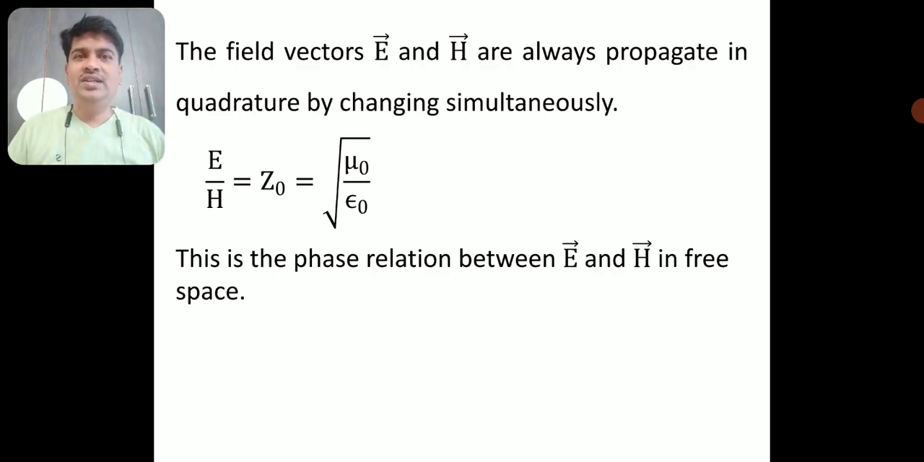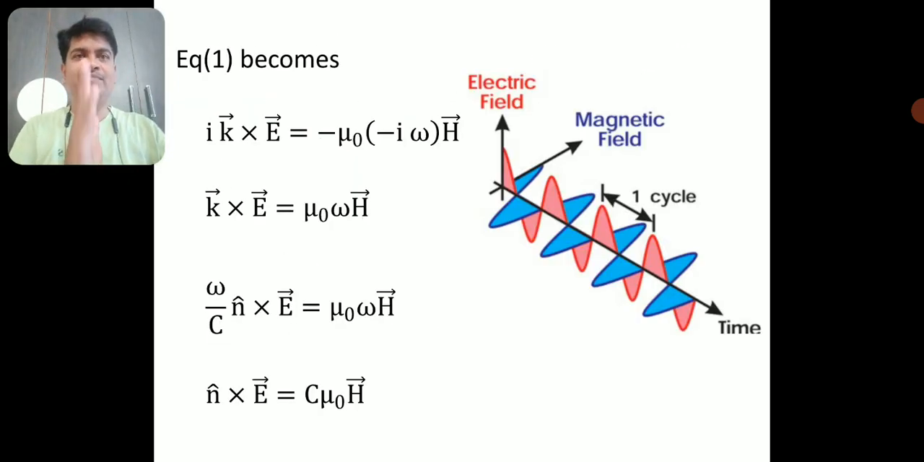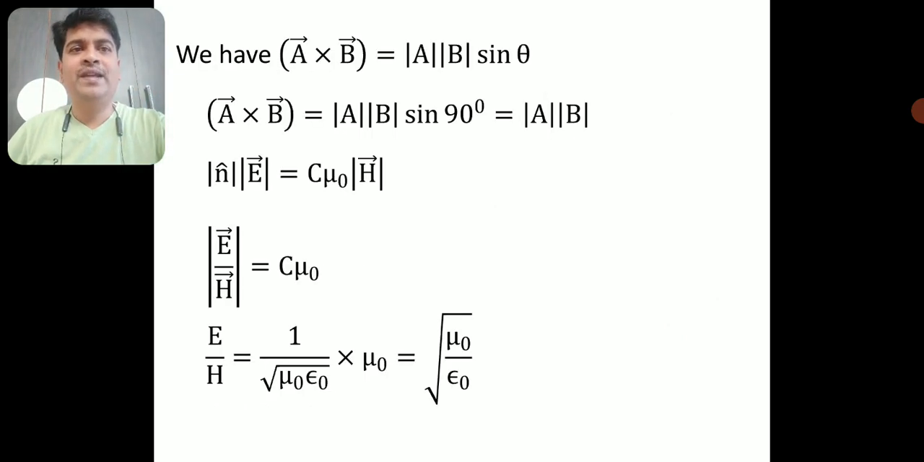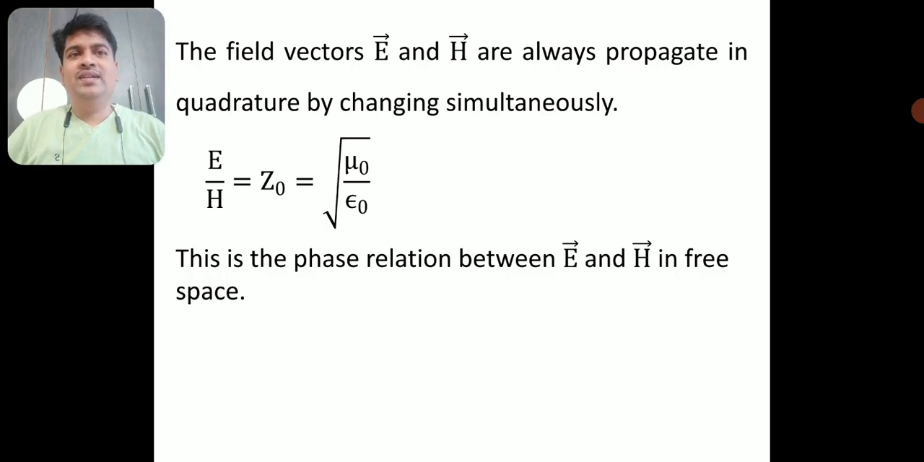The two fields, electric and magnetic fields, always propagate in quadrature, changing simultaneously. I have shown you with the help of a diagram how these two will change. One is the electric field, another is the magnetic field. They keep on changing the magnitude simultaneously because it's an AC. E by H, I am defining as a quantity Z naught, which is equal to root of mu naught by epsilon naught. This is the relation between E and H in a free space.